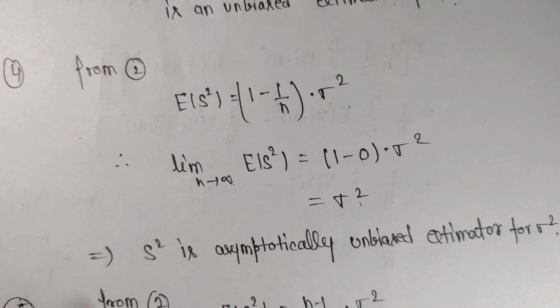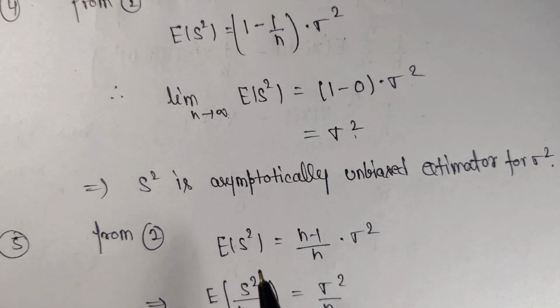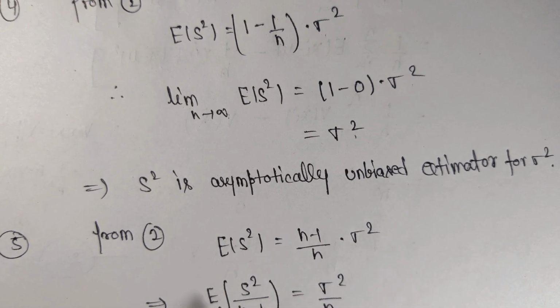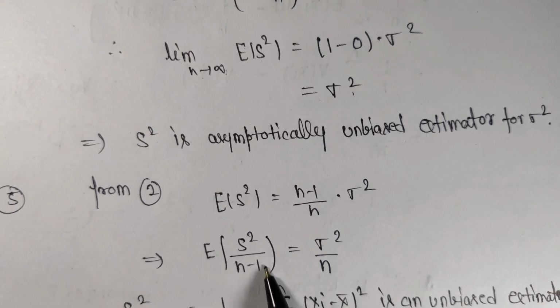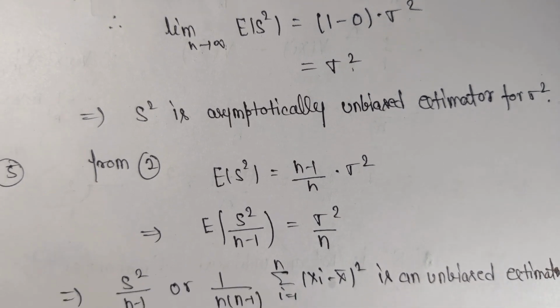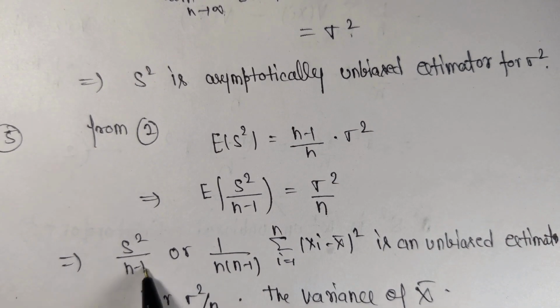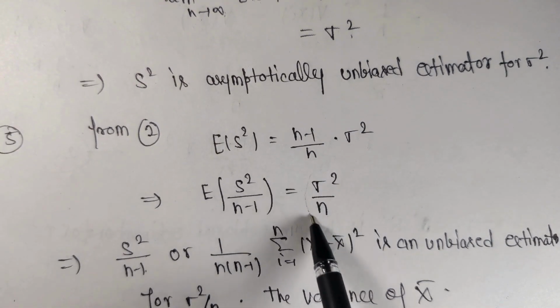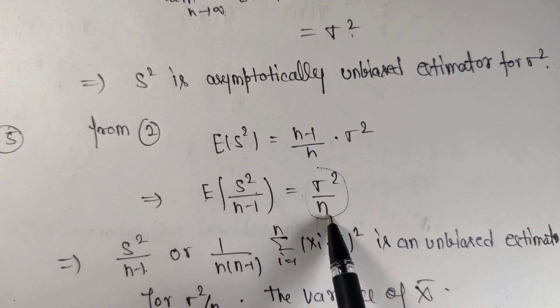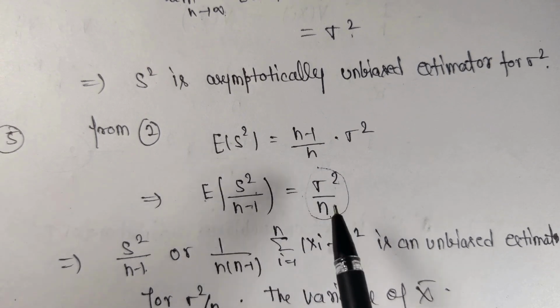Okay. Now move to the fifth problem or fifth part of this problem. So now again we are using here the equation number 2. So we have expected value of s square is equal to (n minus 1) upon n into sigma square. So we can rewrite it in the form of next step, expected value of s square upon (n minus 1) is equal to sigma square by n. So now you can see here s square upon (n minus 1) is an unbiased estimator for this quantity. Is it clear? Because expected value of this quantity is equal to sigma square by n. That means this is unbiased for sigma square by n.